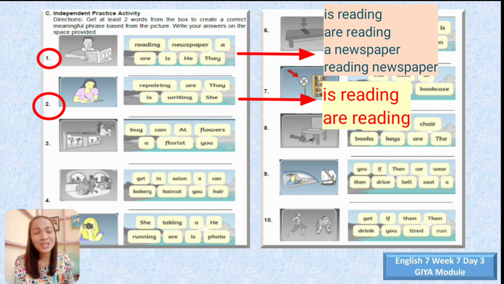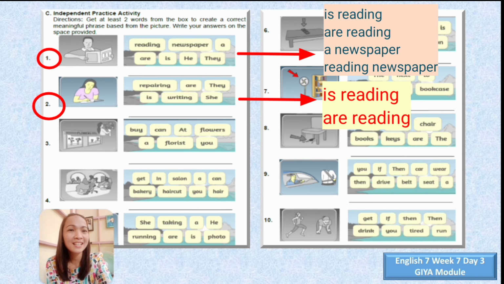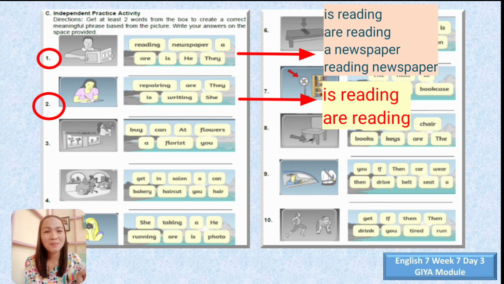So I have given you answers for number 1 and number 2. I do hope you can make it to numbers 3, 4, 5, 6, 7, 8 to 10. You can do it. Remember that a phrase is a group of words, 2 or more words without a subject and verb pair. Sometimes it's short and sometimes it's quite longer.